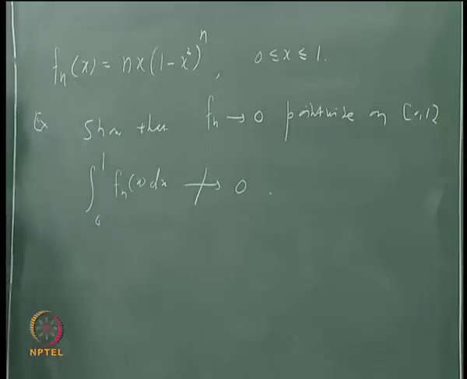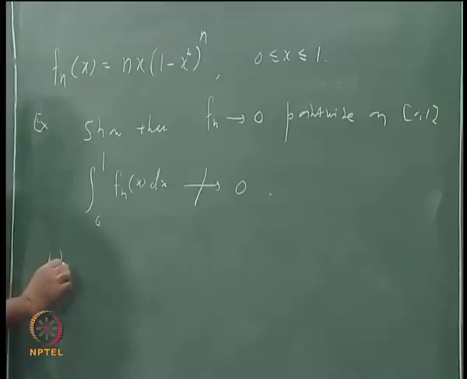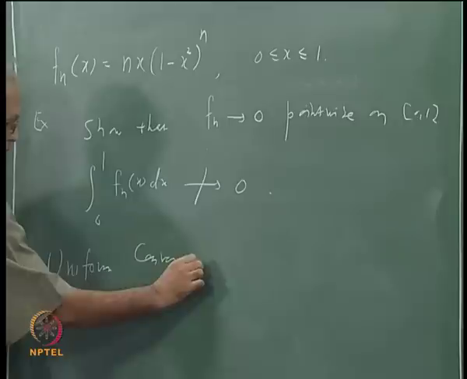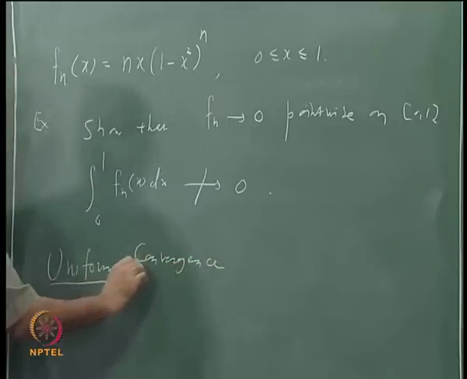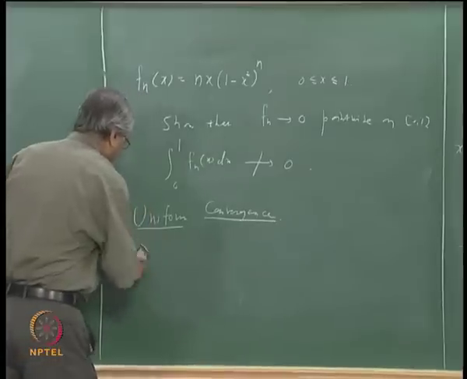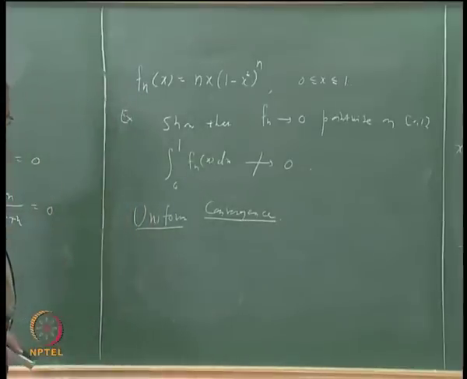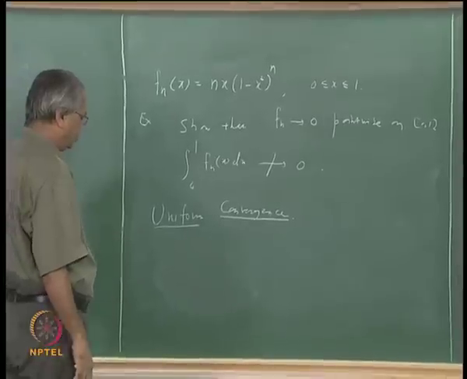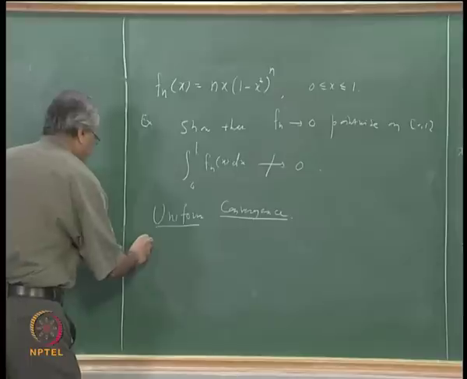So the new convergence that we are going to discuss is what is called uniform convergence. What is the meaning of this? Let us first give the definition and then we will try to explain what is happening here.